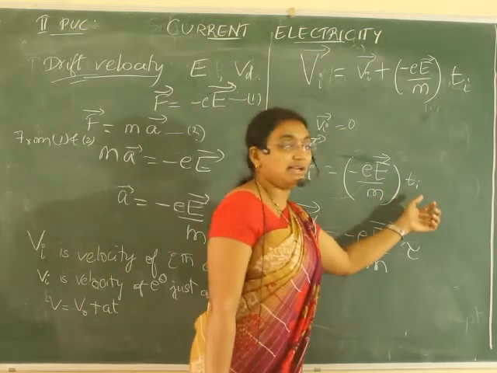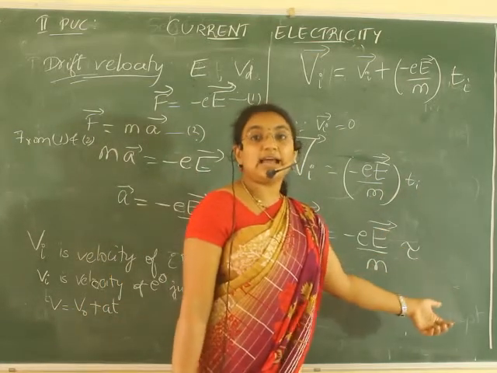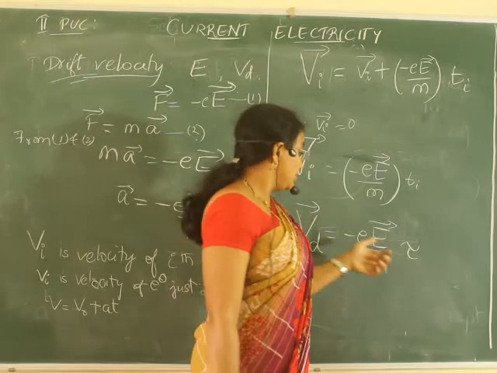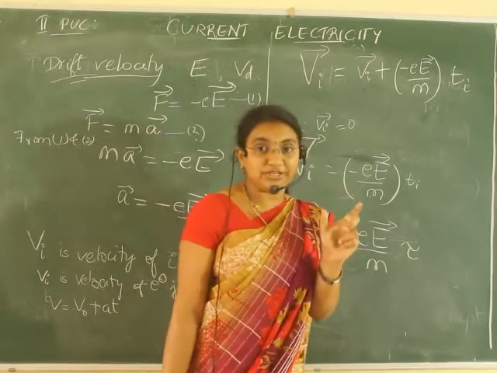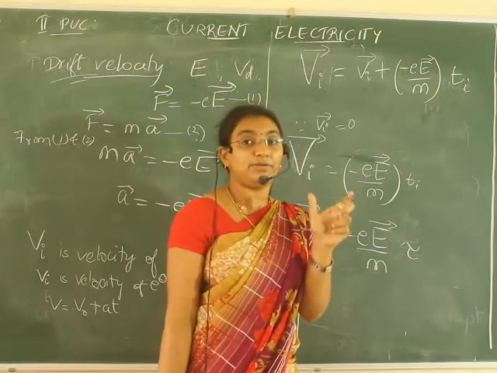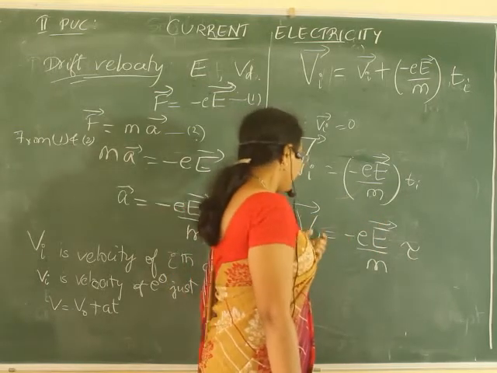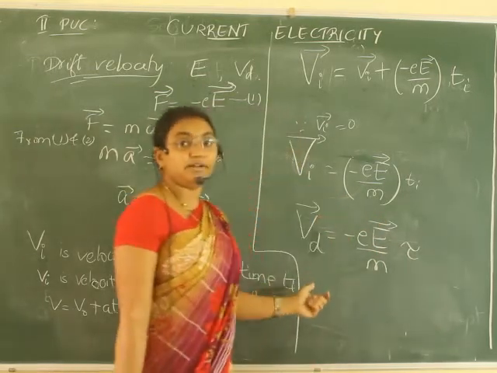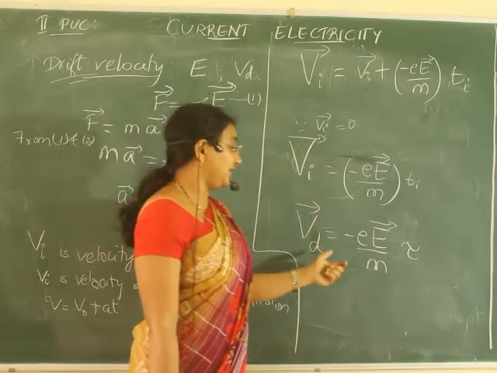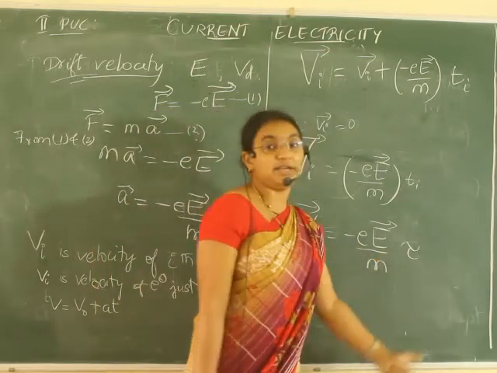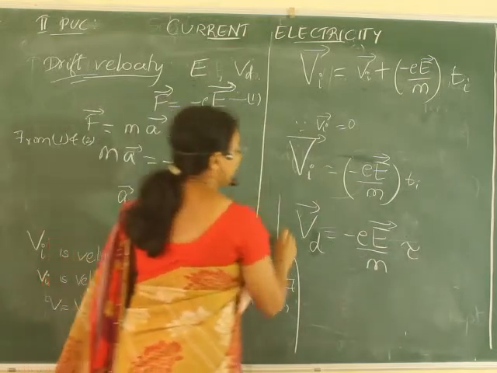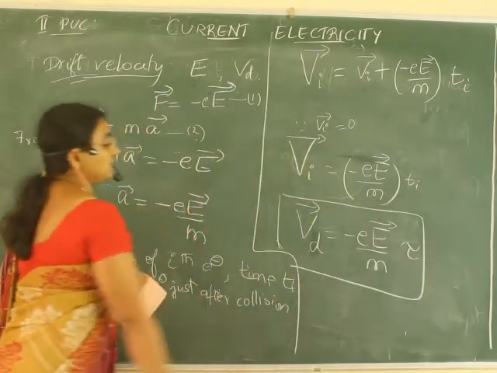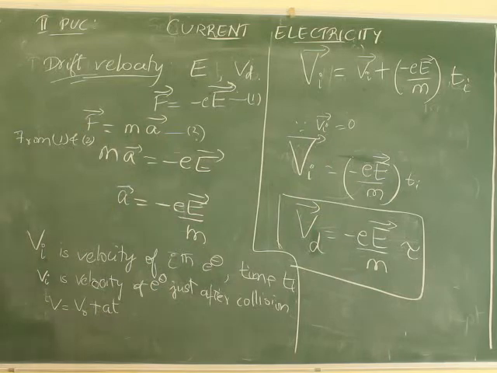This time interval is nothing but called the relaxation time. Correct? So, during those times there is no collision. So, this is nothing but the time interval between two successive collisions. And that is nothing but our drift velocity. So, Vd is equal to eE by m into tau. This is the expression for the drift velocity. Understood? Please write this derivation. This is important for 3 marks. Very, very important for 3 marks.